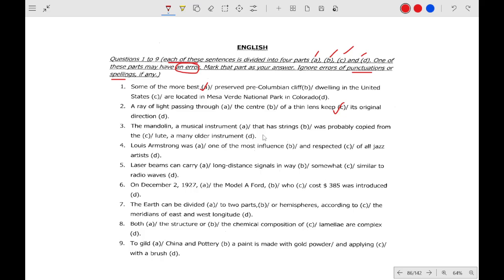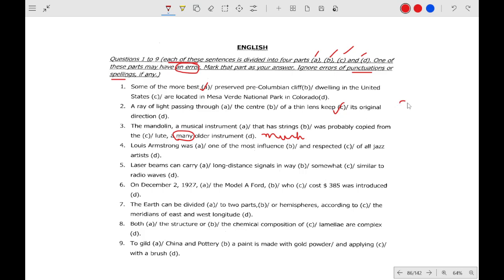Mandolin, a musical instrument that has strings, was probably copied from the lute, a many older instrument. We never use many in this context, we always use much, because much is uncountable. We know that something is more when you compare two items. If the difference is countable, we use many.